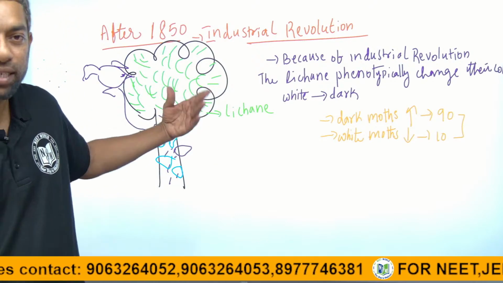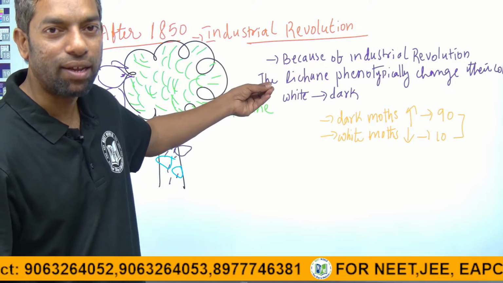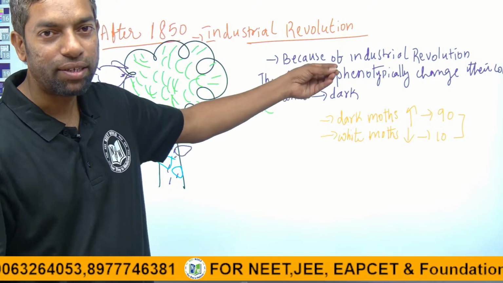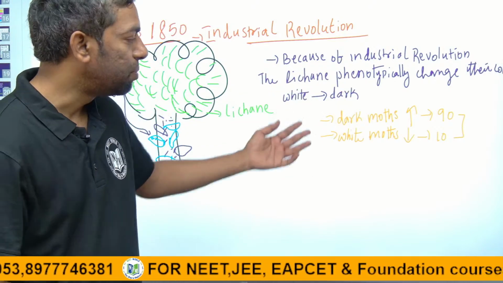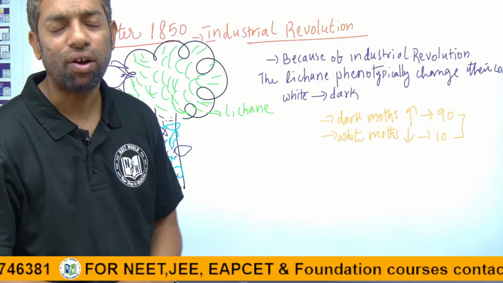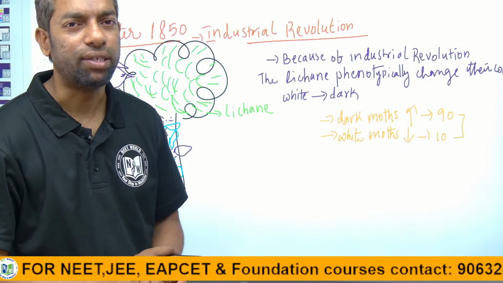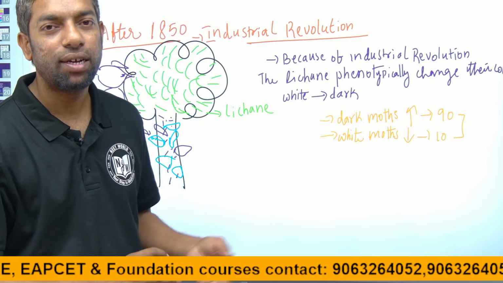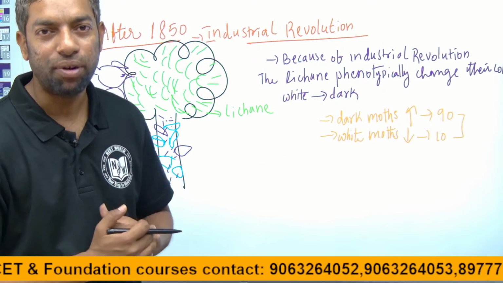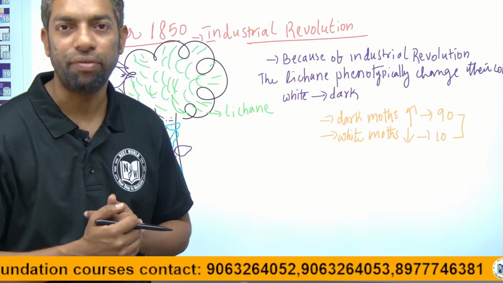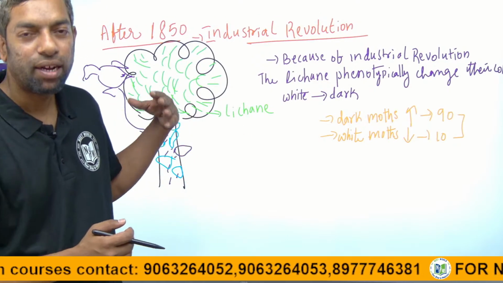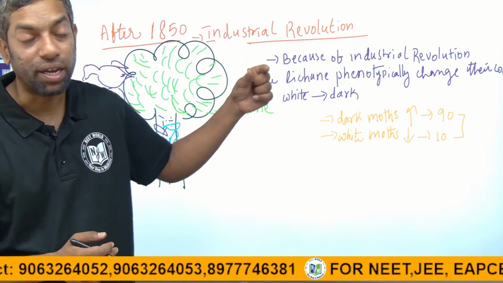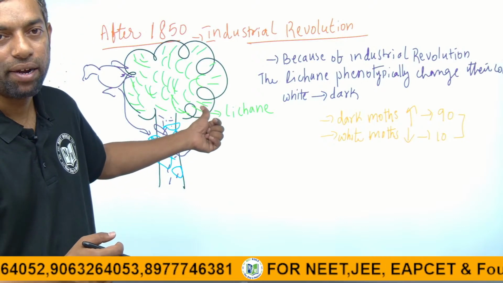So nature will decide. Nature can change the bark color and decide the number of species, either white or dark. According to the situations, nature can select what can survive. This is the most explained example, guys, and most important from the exam point of view also. The peppered moth is the common name. The moth name is Biston betularia. The tree name is lichen.